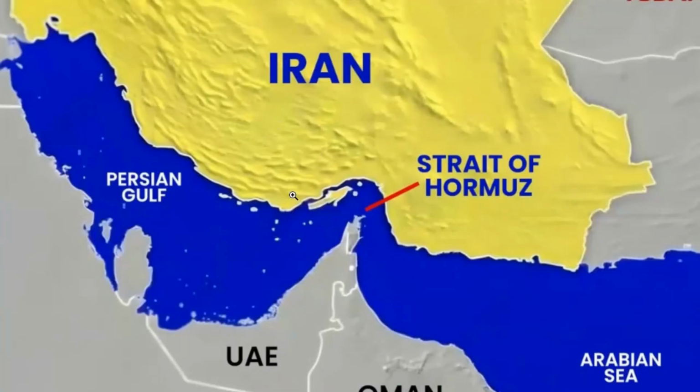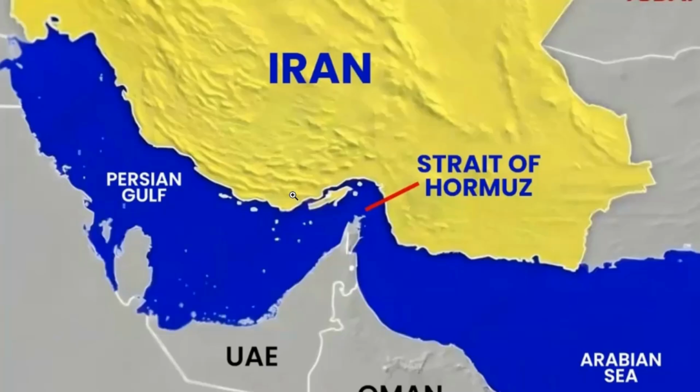Next is the Strait of Hormuz. This was in the news because Iranian forces recently seized a Marshall Islands oil tanker while it was passing through the Strait of Hormuz. Strategically the Strait of Hormuz is very important, because it is a critical choke point for global energy transit. Where is it located? It connects the Persian Gulf, as you can see in this image, with the Gulf of Oman and the Arabian Sea. So the Persian Gulf, then the Gulf of Oman, and then the Arabian Sea. Okay, and Iran lies to the north, Oman to the south.